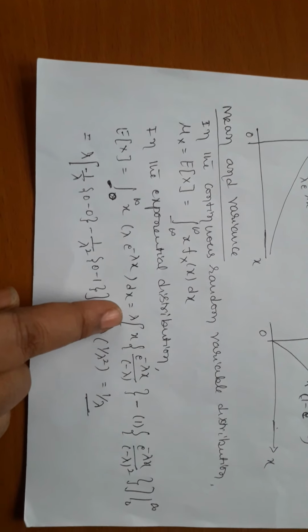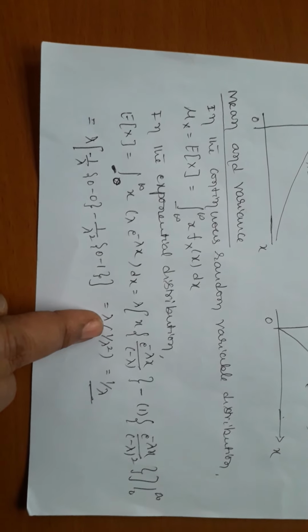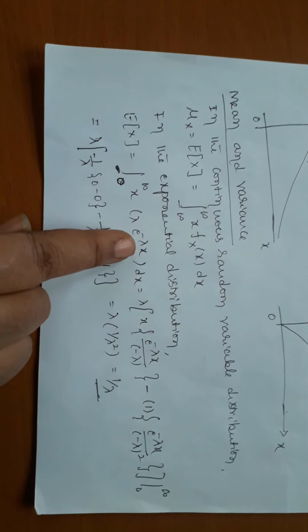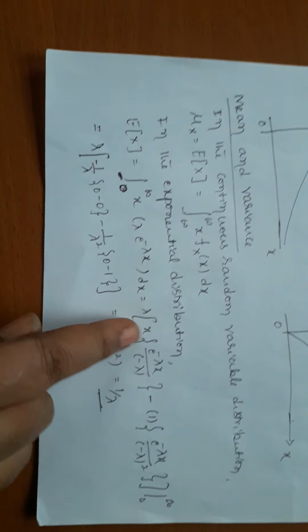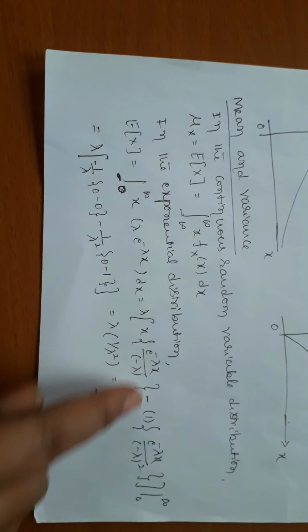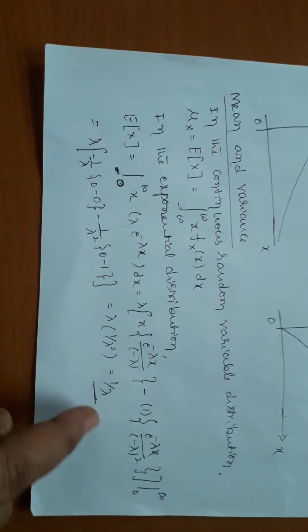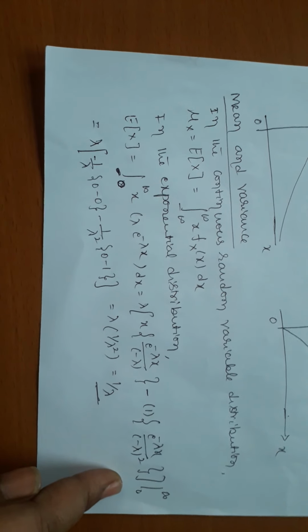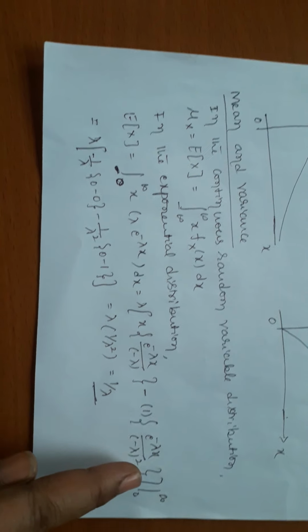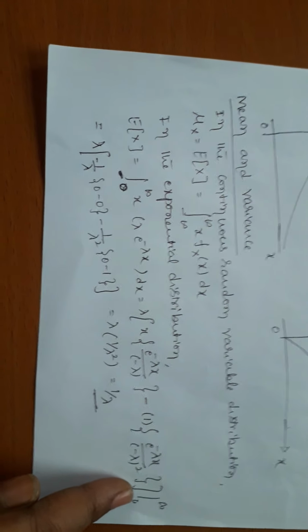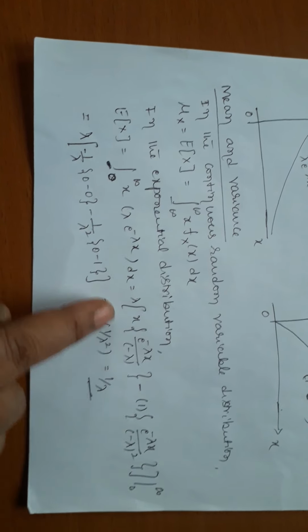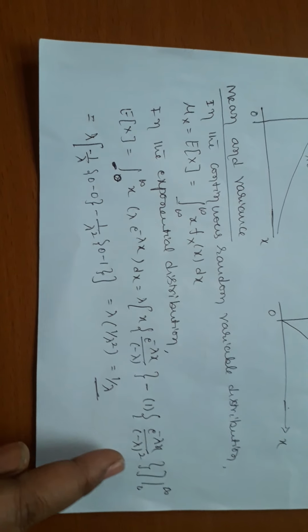Now I have to keep lambda outside because it's a constant, into x, into the integration of e power of minus lambda x by minus lambda, minus the derivative of x, which is 1. Again I have to integrate e power of minus lambda x by minus lambda whole square. You already know that in the UV or Bernoulli's rule, once you get a constant, that's the last term of the corresponding integration. Therefore, I have to stop.